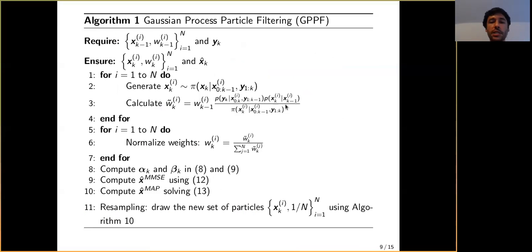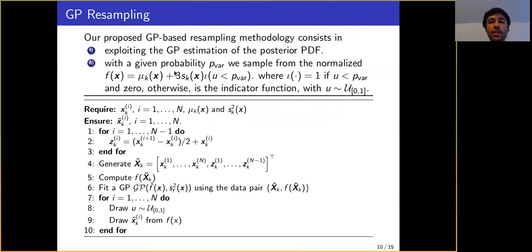And for this reason, we decided to also include this in the sampling: with a given probability, we sample from the mean plus 3 sigma, 3 standard deviations. Here iota is the indicator function. It's 1 if u is smaller than p-var. P-var is the probability that we consider this instead of only the mean. So to summarize, when we are resampling, we draw u from a uniform distribution, and then we draw x from f of x.